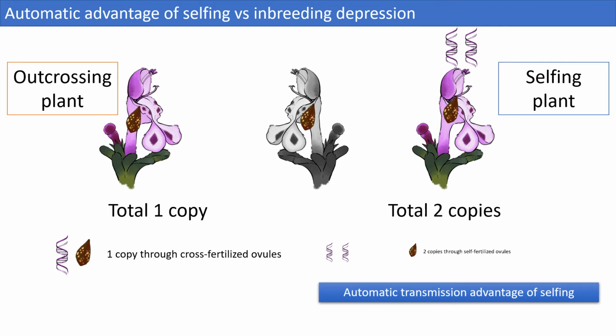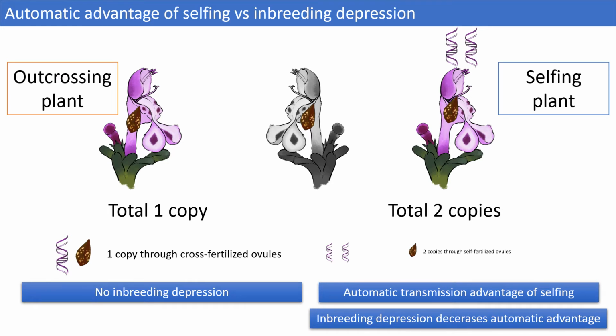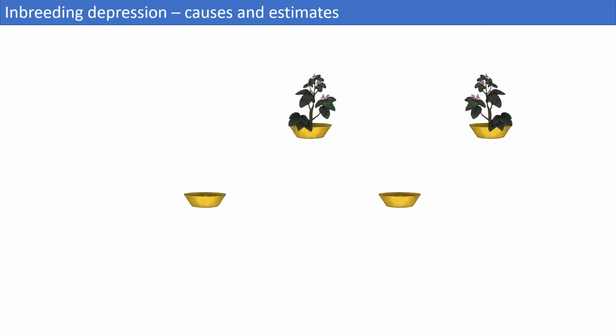You can view these two forces as an opposition between quality and quantity. Automatic advantage increases the quantity of the transmitted genes, whereas inbreeding depression decreases the quality of the offspring. Automatic advantage is a clear mathematical advantage. Transmitting two copies is better than one for the spread of individual genes. It does not matter whether the genes are dominant, recessive, advantageous, or deleterious. But inbreeding depression is governed by more sophisticated mechanisms.